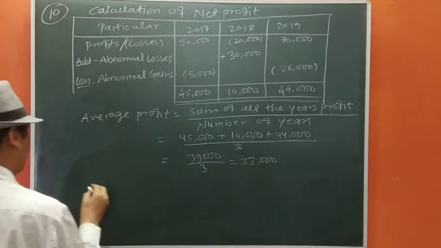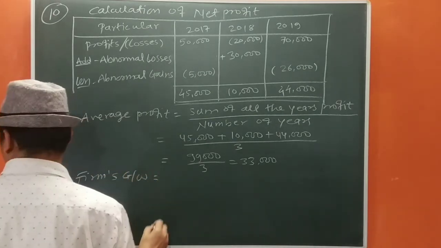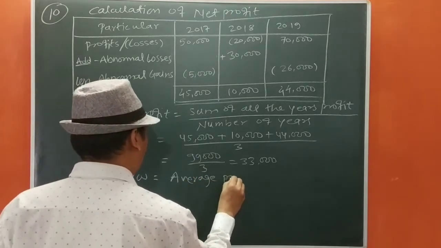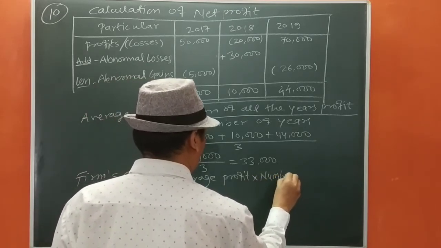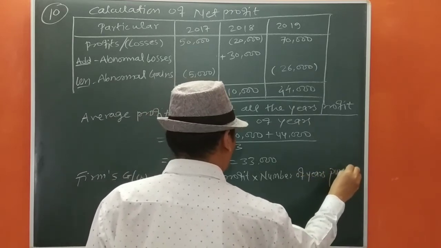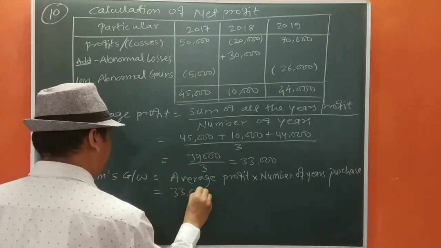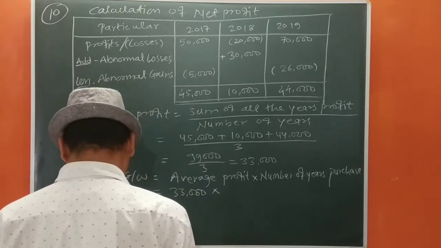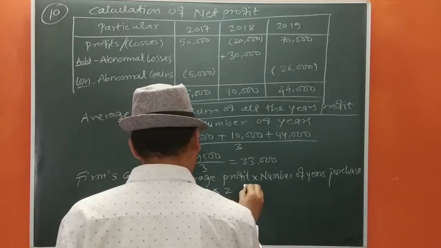Okay. Now we are going to calculate firm's goodwill. Firm's goodwill equals average profit into number of years purchase. Okay, so it is 33,000 into the years given, 2 years, so it will be 66,000.